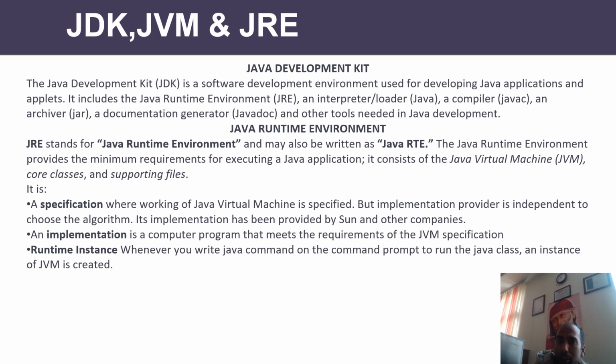It includes the JRE as well as JVM. So for the compiler, the javac command is used, which is included in JDK. For running, the java command is used. For interpreting, the java command is used, which is available in JDK. All the jar files are available in JDK. The document generator is available in JDK. So everything remains inside JDK.